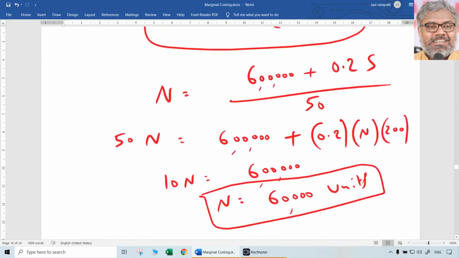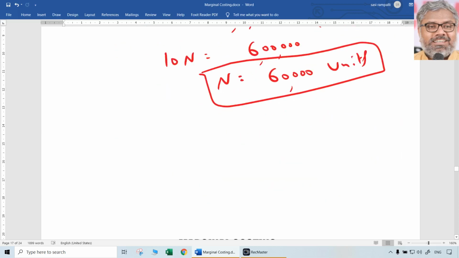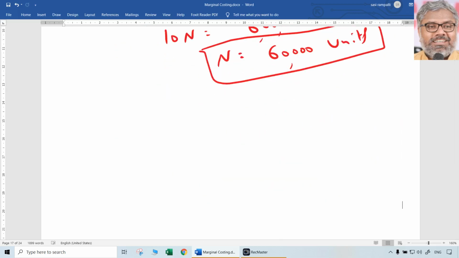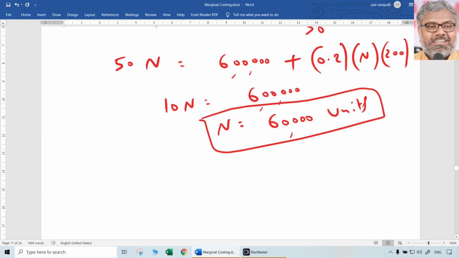They wanted 20% profit on sales. When can they achieve that? If they wanted 20% profit on sales, they have to sell how many units? 60,000 units. So you can check each of these things just for understanding purposes. I'm explaining all this in detail in different ways only in the initial problems so that we understand things properly in all respects.